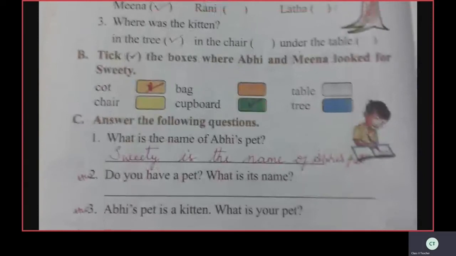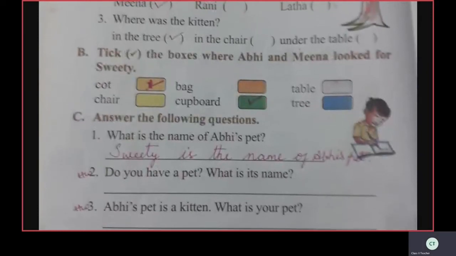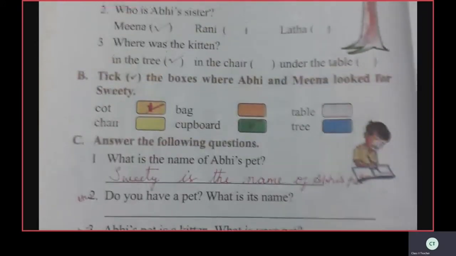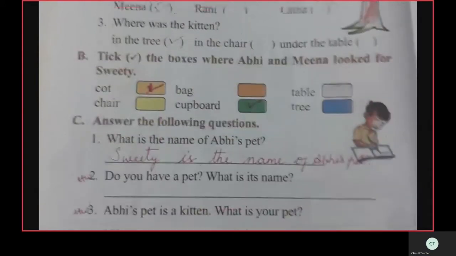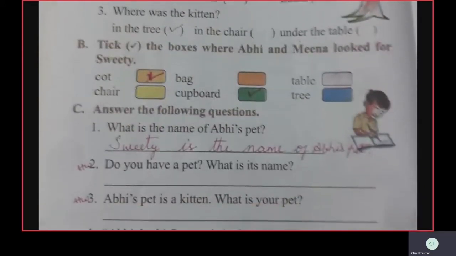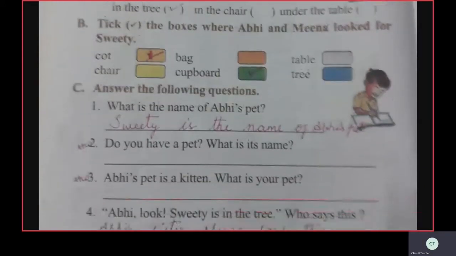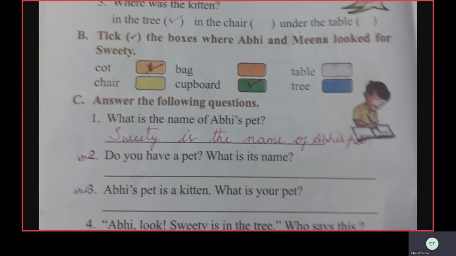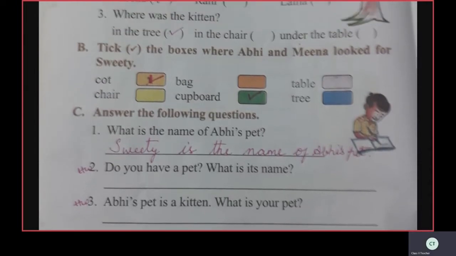Tick the boxes where Abhi and Meena look for Sweetie. Where do they look for Sweetie? Under the cot and on the cupboard. So tick cot and cupboard. Okay, children.